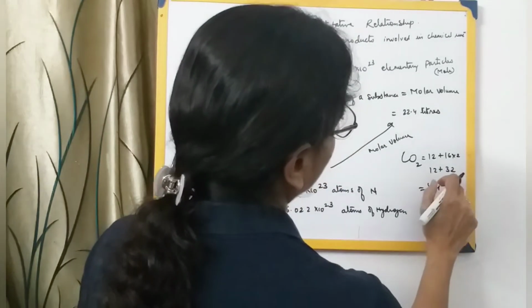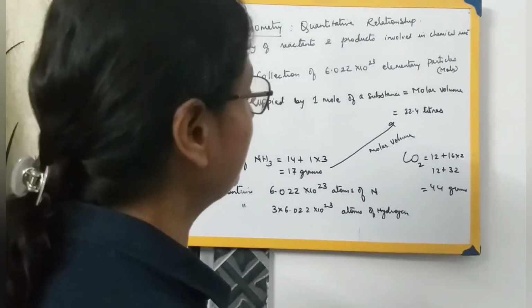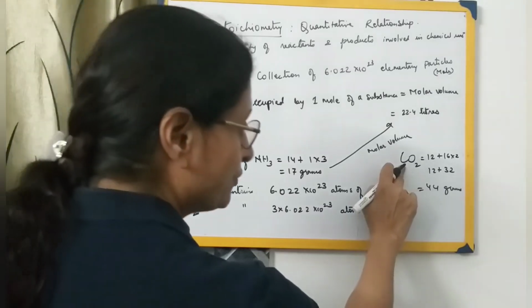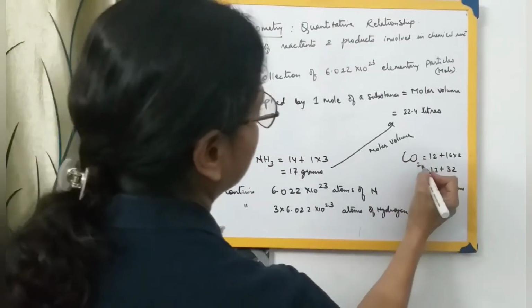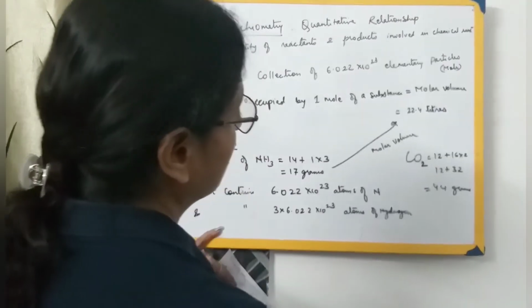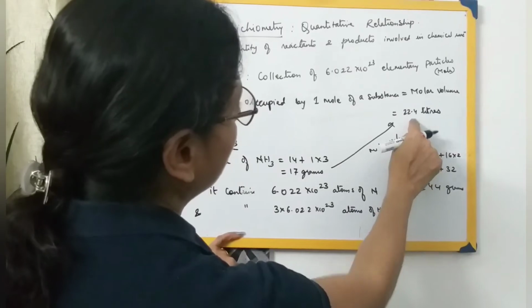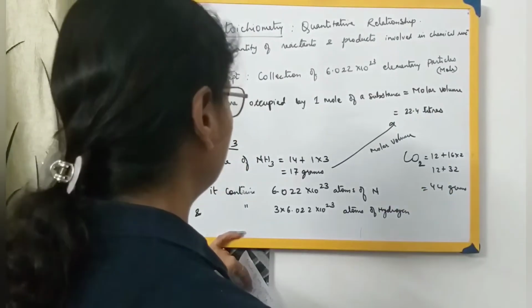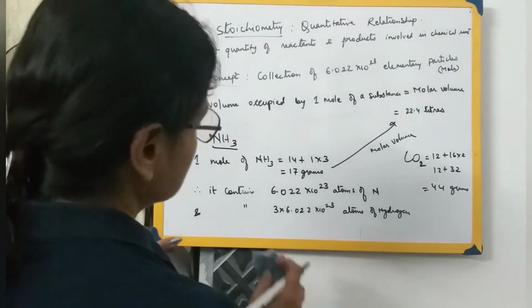That is, 1 mole of carbon dioxide is equal to 44 grams, and it contains 6.022 × 10^23 atoms of carbon and 2 × 6.022 × 10^23 atoms of oxygen, and 44 grams of carbon dioxide will occupy 22.4 liters of volume, that is the molar volume. So this is the concept of the mole, the mole concept and stoichiometry.